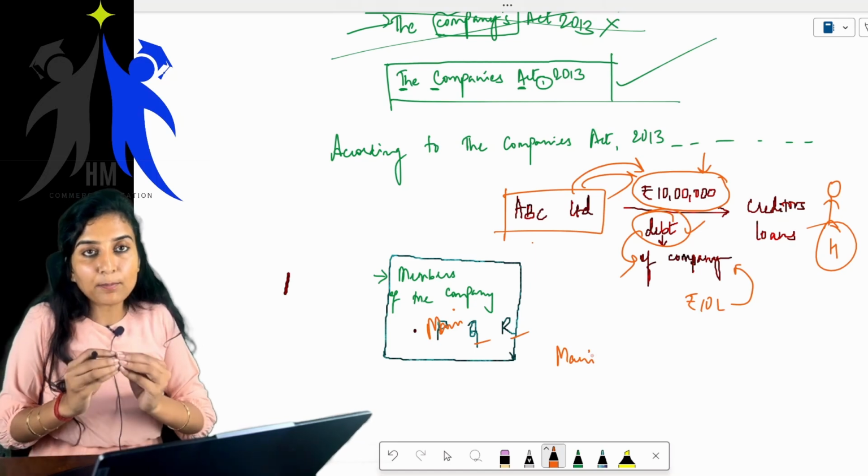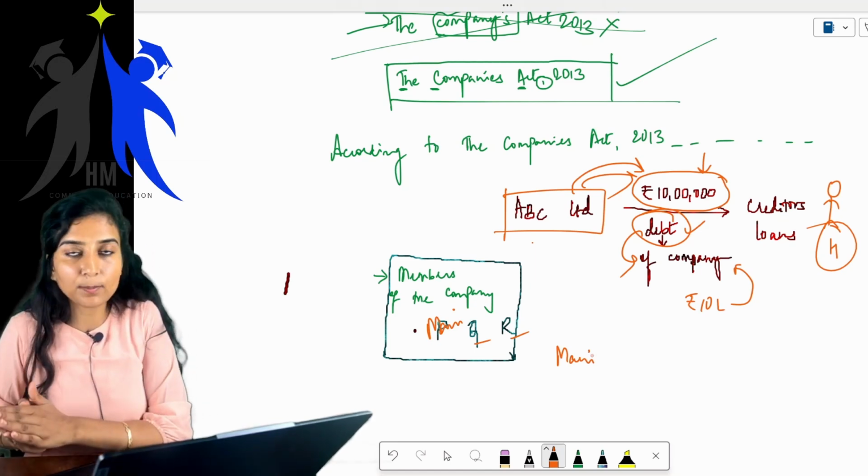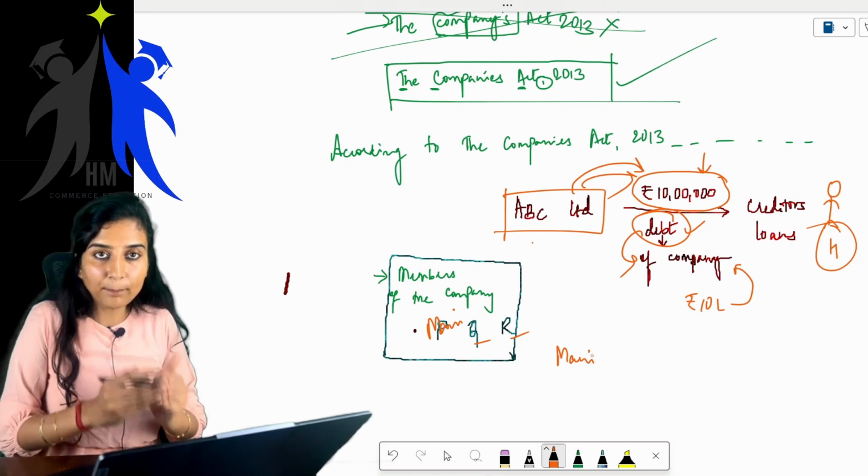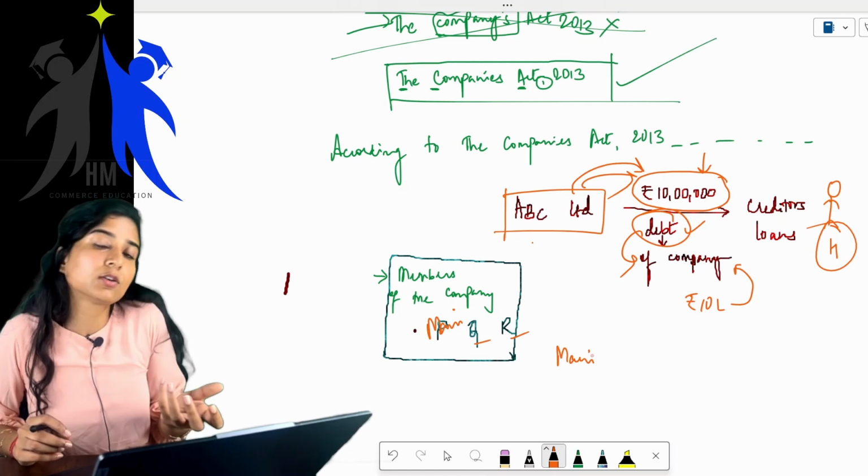This is a very important feature, and it is a very distinguishing feature from that of a partnership form of entity. In case of a company form of an entity, this particular feature is of great importance.